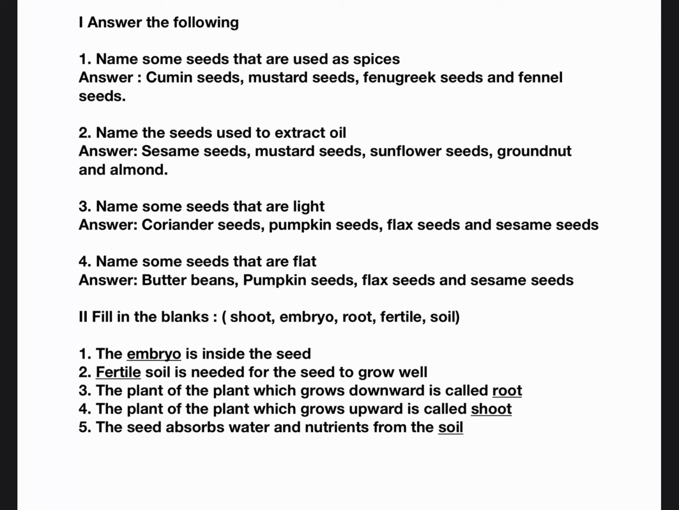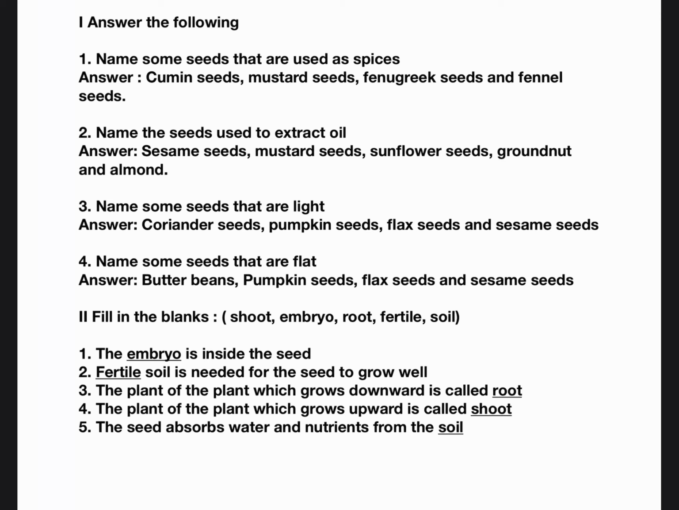Now, name some seeds that are used as spices. Cumin seeds, mustard seeds, fenugreek seeds and fennel seeds. Fennel means sombu, that is only fennel. Name the seeds used to extract oil. Answer: sesame seeds, mustard seeds, sunflower seeds, groundnut and almond seeds. Okay. Name some seeds that are light. Coriander seeds, pumpkin seeds, flax seeds and sesame seeds are light. Name some seeds that are flat. Butter beans, pumpkin, flax seeds, sesame seeds.